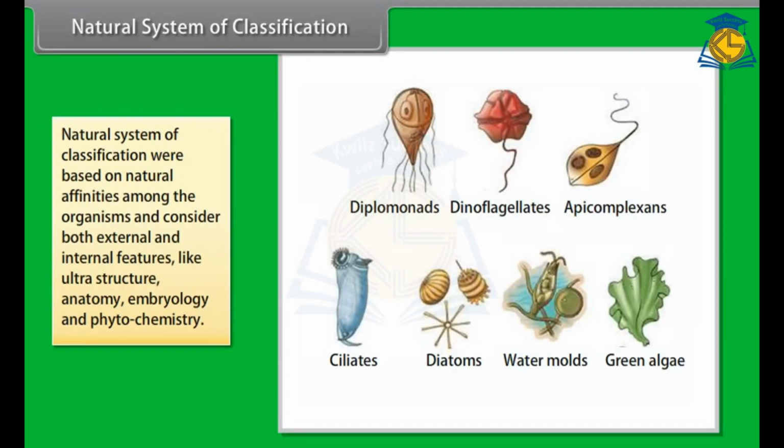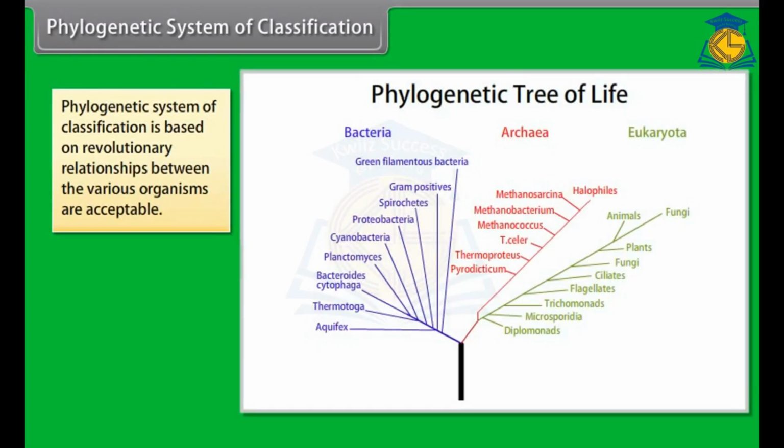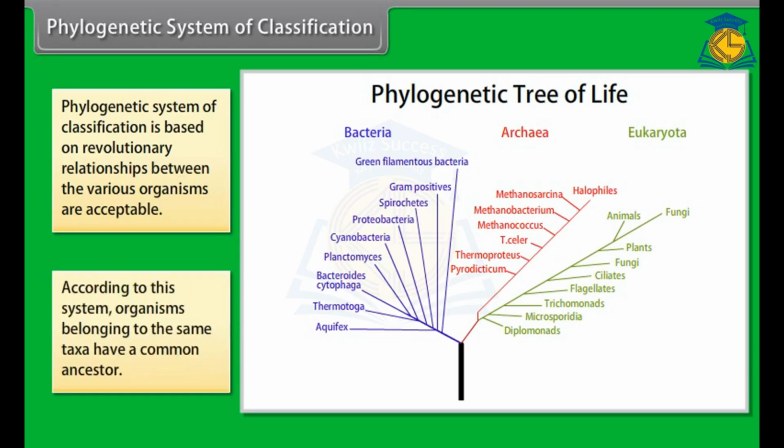Natural system of classification. Natural systems of classification were based on natural affinities among the organisms and consider both external and internal features like ultrastructure, anatomy, embryology, and phytochemistry. George Bentham and Joseph Dalton Hooker gave natural system of classification for flowering plants. Phylogenetic system of classification. Phylogenetic system of classification is based on evolutionary relationships between the various organisms. According to this system, organisms belonging to the same taxa have a common ancestor.